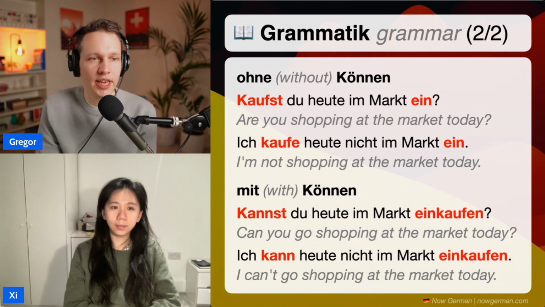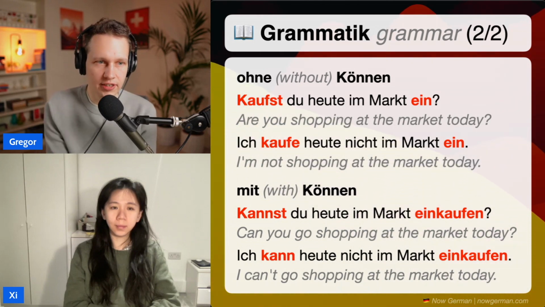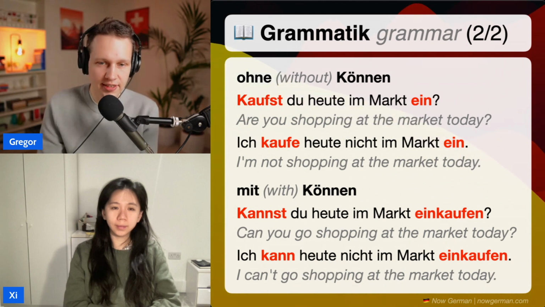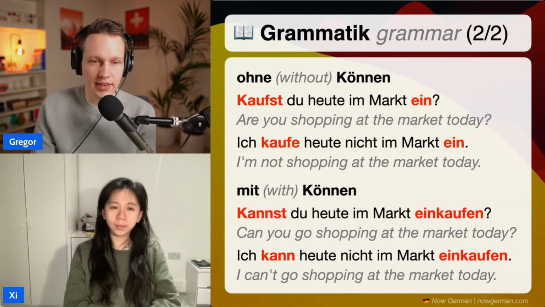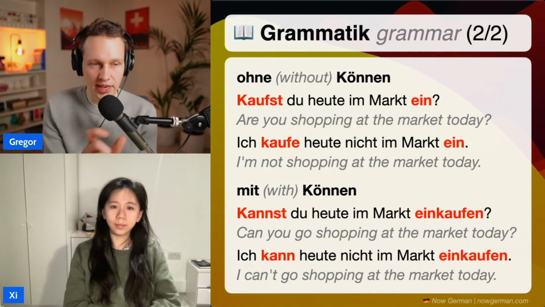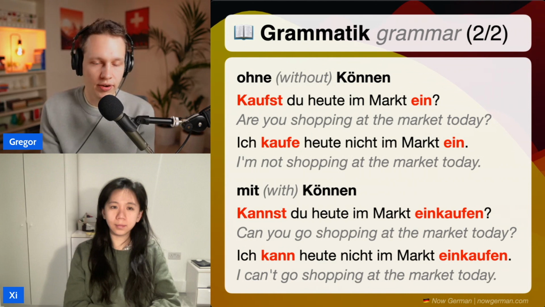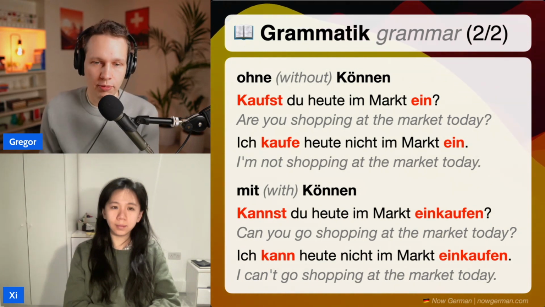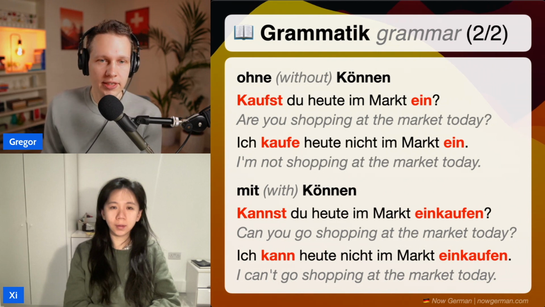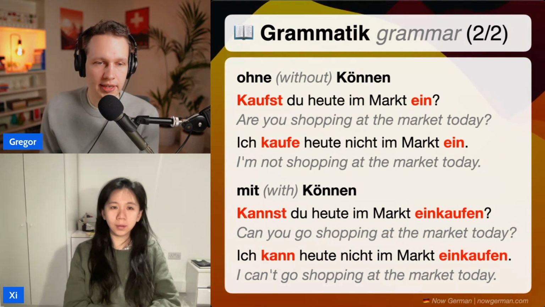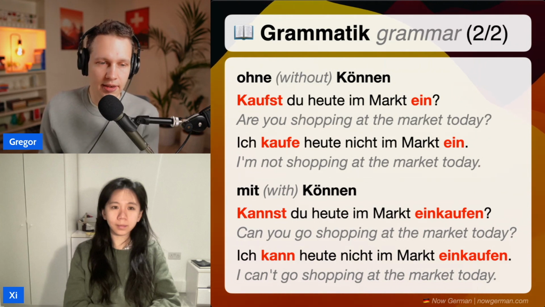So to the same place where you just sent the prefix of separable verbs before, at the end of the sentence, is now where the whole verb goes. And so you just send it to the end, no matter how many other things you add in between. If you add a time, a location, some emphasis words, they go in between and the verb goes to the very end. Does that make sense? Yes. All right. And we'll get more chance to practice next lesson when we look at a second modal verb, because all these modal verbs work exactly the same way.